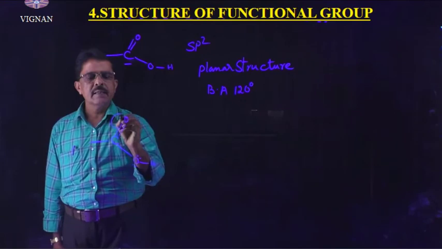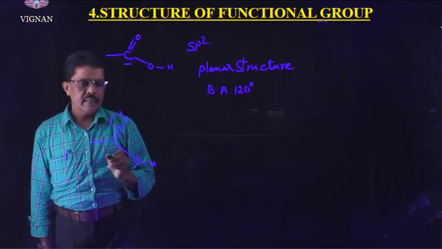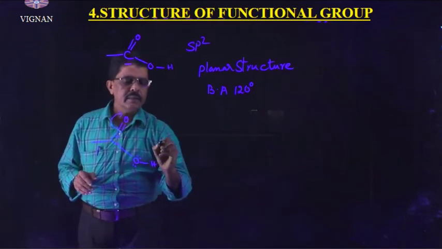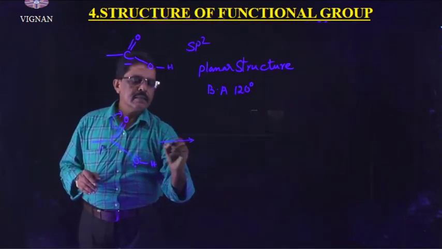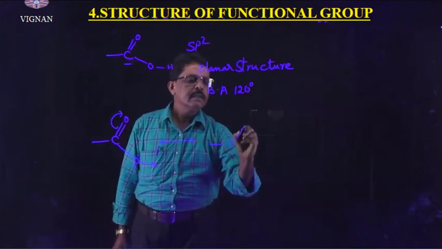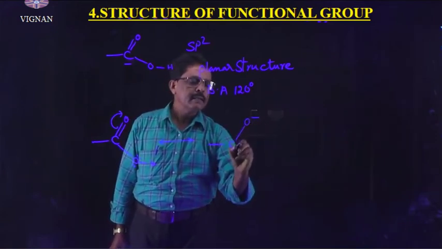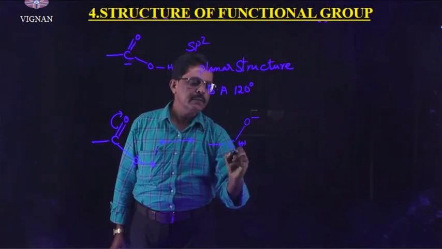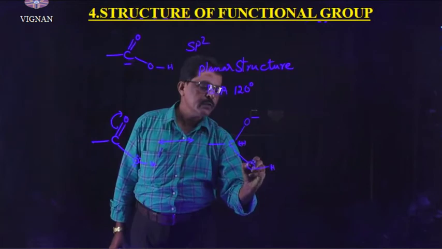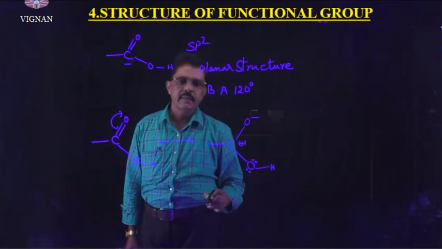Suppose these electrons shift to this oxygen atom due to more electronegativity, then the next resonating structure comes as CO minus. Here the carbon gets a positive charge and OH, with 2 lone pairs of electrons at the oxygen atom.